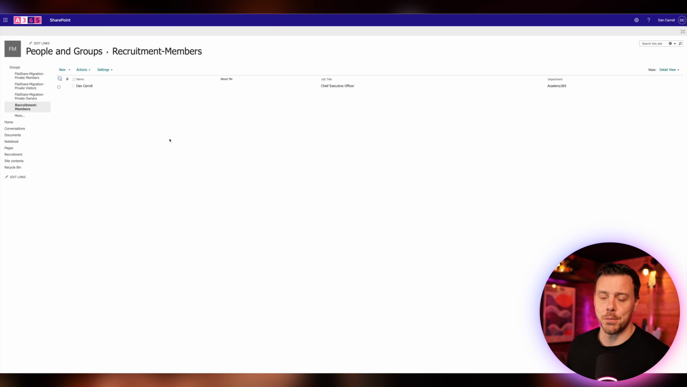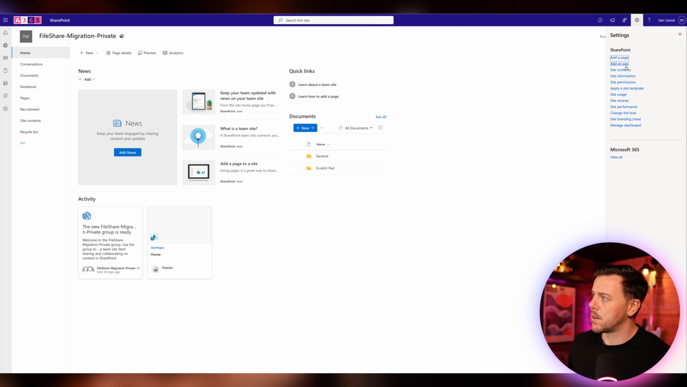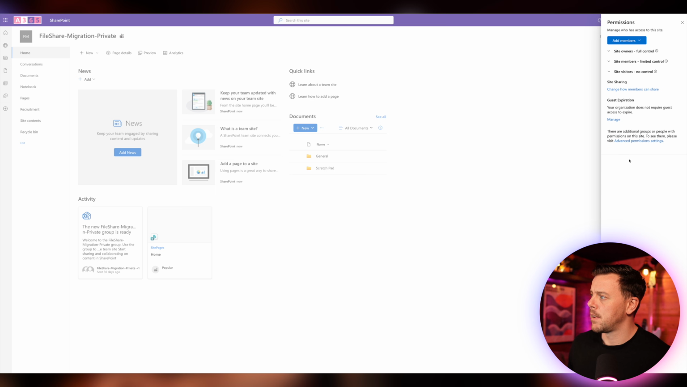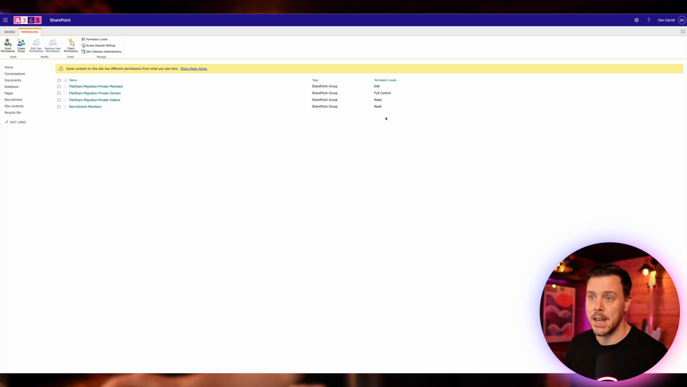And then I'll be taken into the group where I can say new and then I can add people into this group. So once that's done, we can come back to home and again, we can go back to the cog, site permissions, just to check everything. We go to advanced permission settings. We can see we have our recruitment members with a default permission of read at the moment, because anywhere else that's inheriting permissions on the site where we didn't break it like we did in recruitment, these recruitment members will have read, which is the lowest level of permission access, which is relatively low risk at this stage.